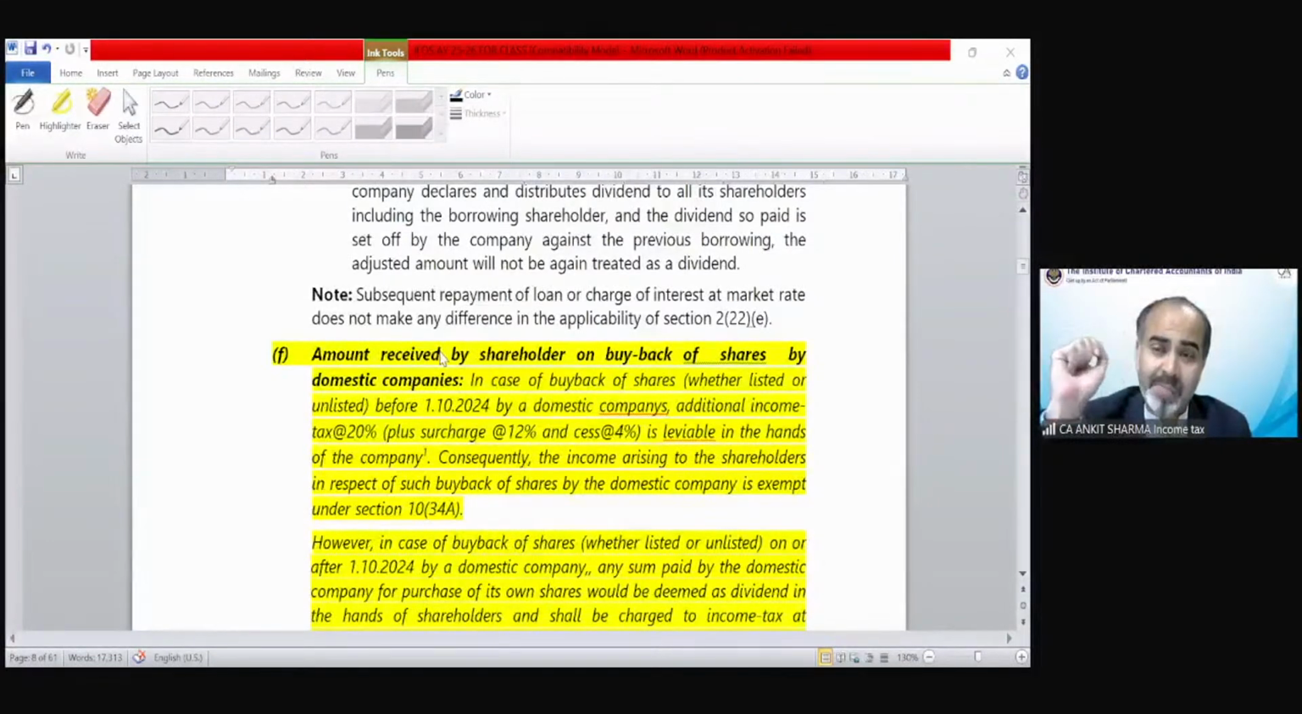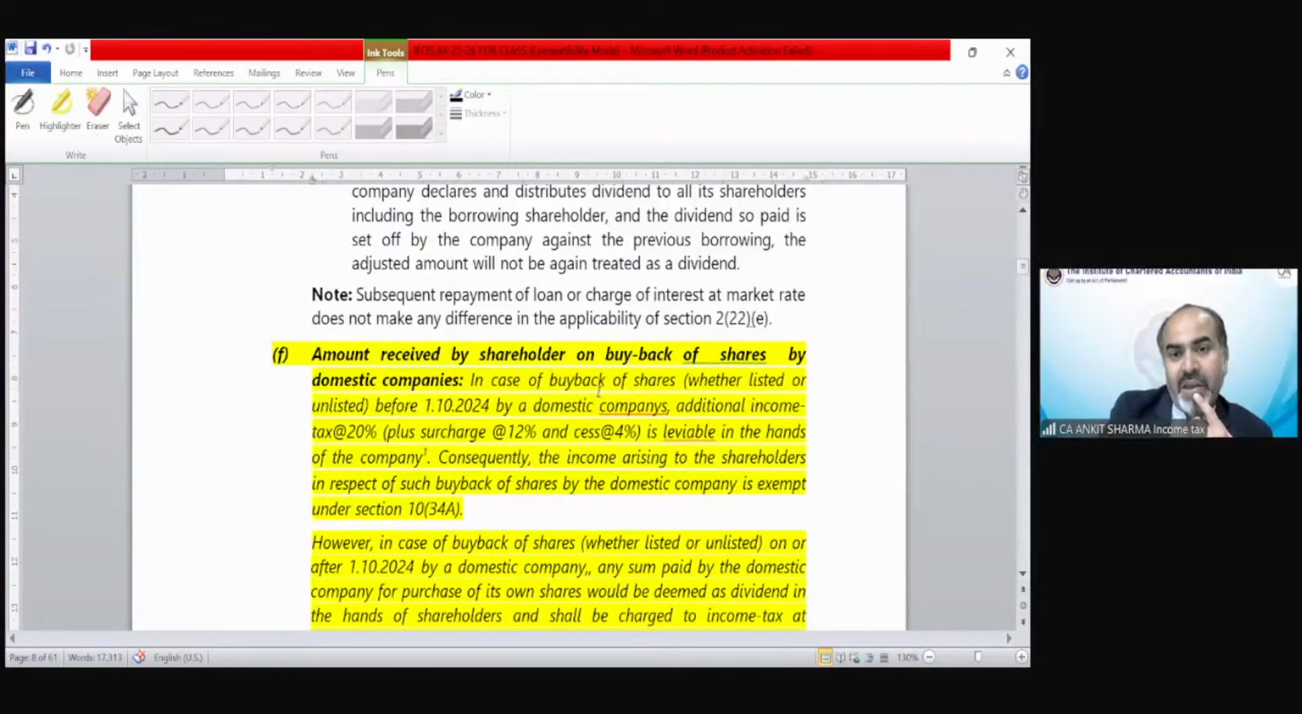Up to 30th September, if there is a buyback of shares by a domestic company, the taxability was in the hands of the company and not in the hands of the shareholder. But from 1st October 2024, if there is a buyback of shares, the taxability in the hands of the domestic company has been removed, but now the taxability would be under income from other sources in the hands of the shareholder. That provision we have discussed from the point of view of capital gain. Now we will discuss this provision in income from other sources, and you will see that with the help of an example we will discuss the treatment under income from other sources as well as under capital gain.